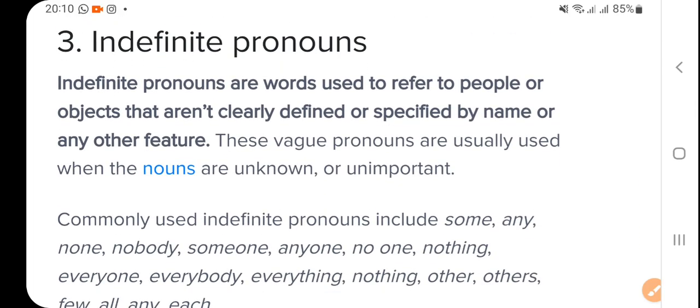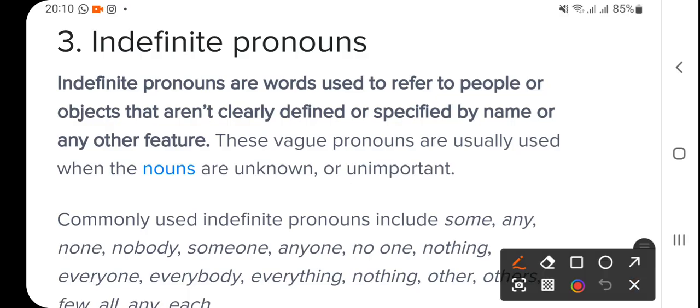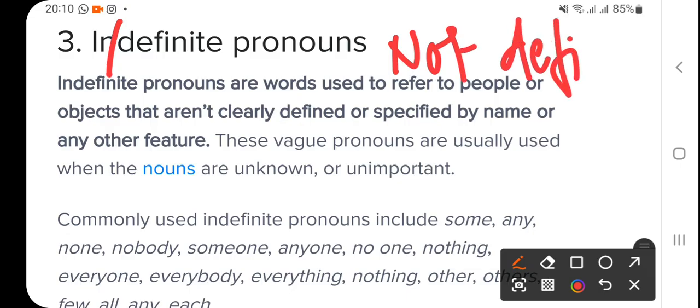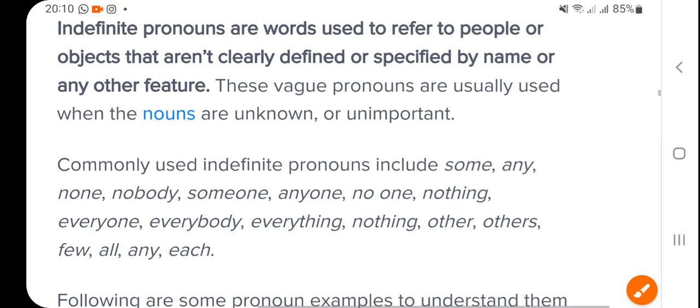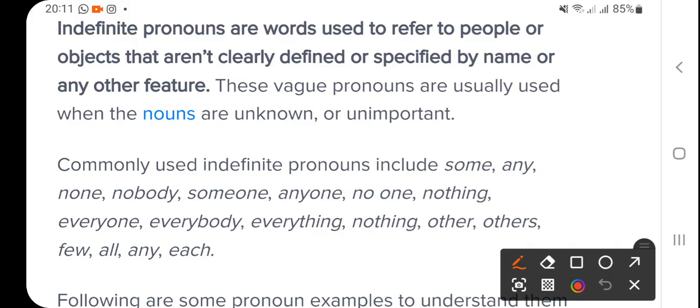Next category is indefinite pronoun. Indefinite means not definite, right? Indefinite pronouns are words used to refer to people or objects that are not clearly defined or specified by name or any other features.